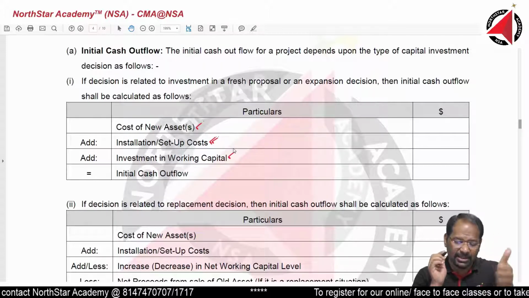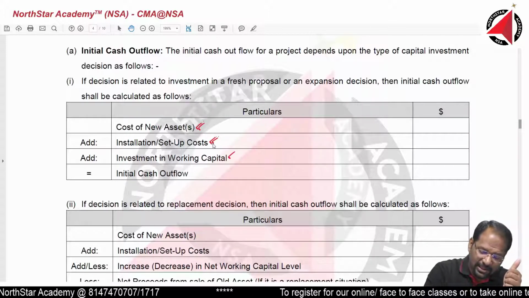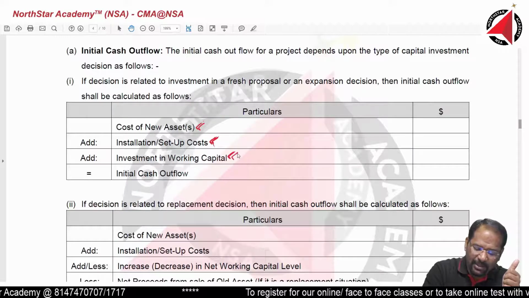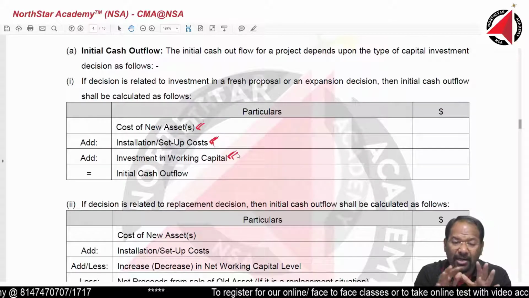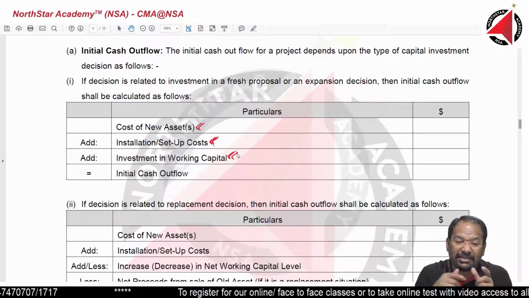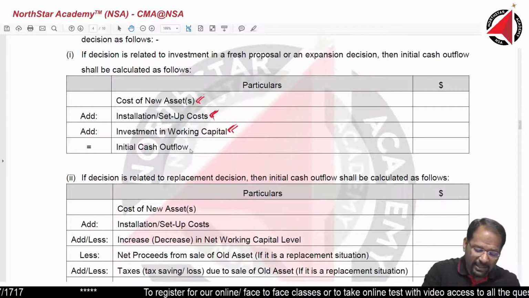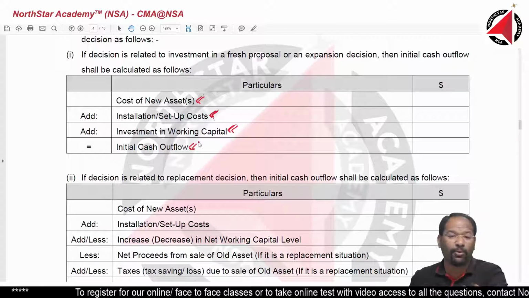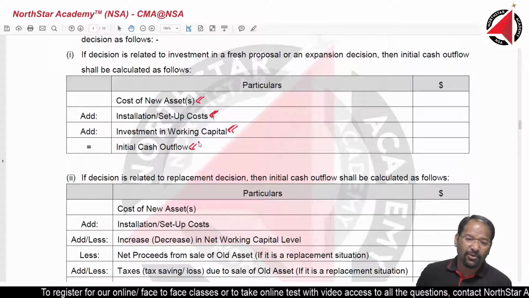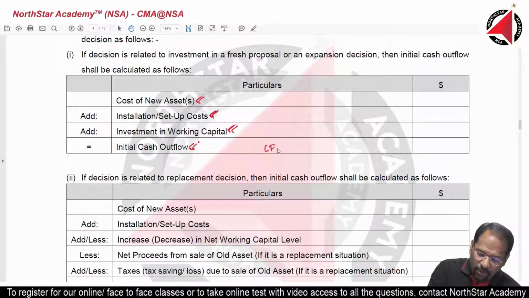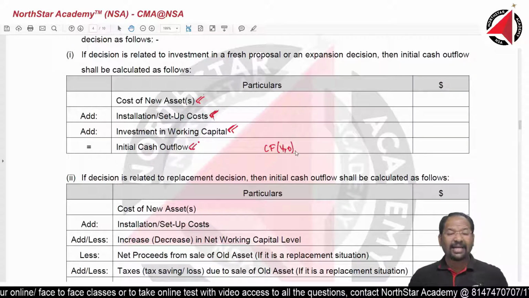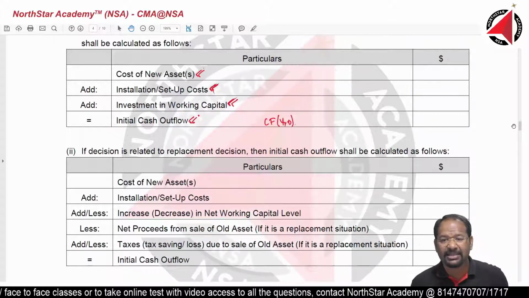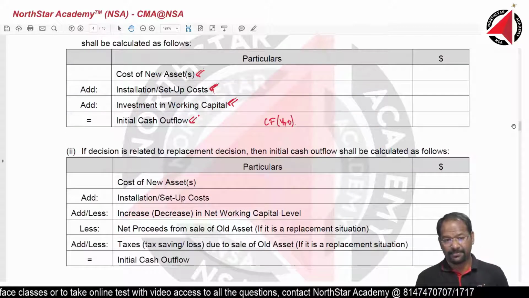So you need machinery. You need to get that machinery installed, and you need to have some cash balance, some money in your hand to meet day-to-day business expenditure. Total amount of money that you are going to need today is called initial cash outflow. Initial cash outflow is nothing but cash flow in year 0. And cash flow in year 0 necessarily means cash outflow only.